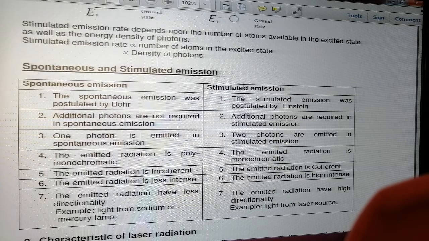But for the laser to be emitted, we have to have this stimulated emission of radiation. The stimulated emission of radiation is a must for laser emission.